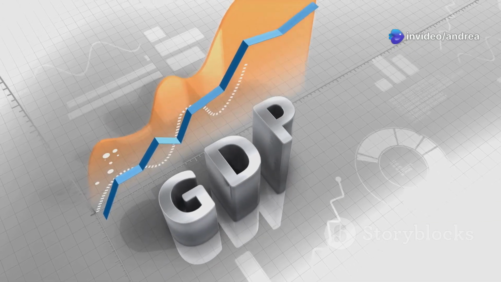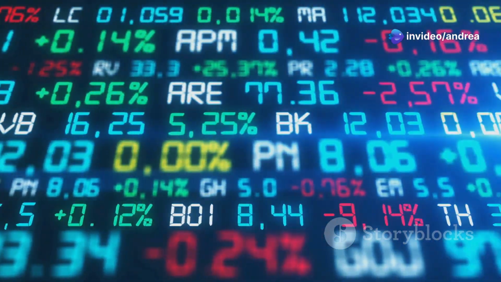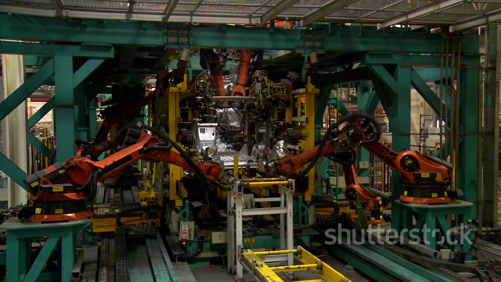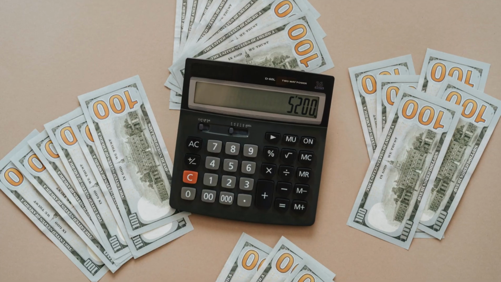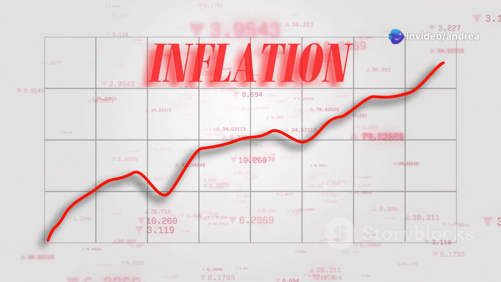First up is nominal GDP. This is the most basic version. It measures a country's economic output using current market prices. So, if a country produces 100 cars at $20,000 each, the nominal GDP from cars is $2 million. It's the raw number, not adjusted for inflation.